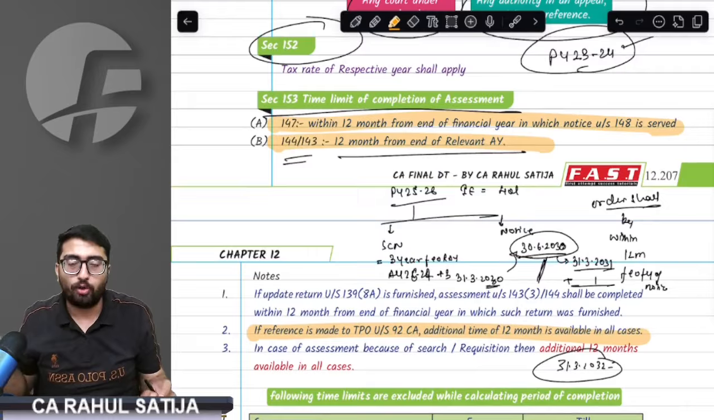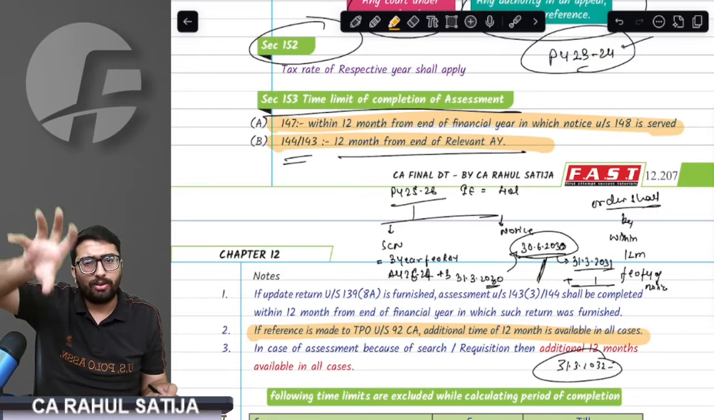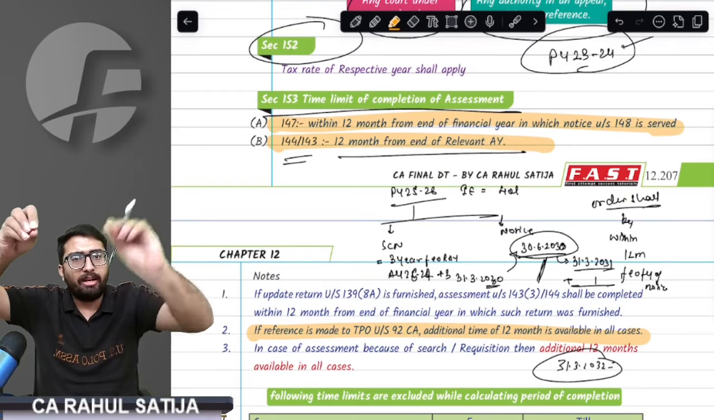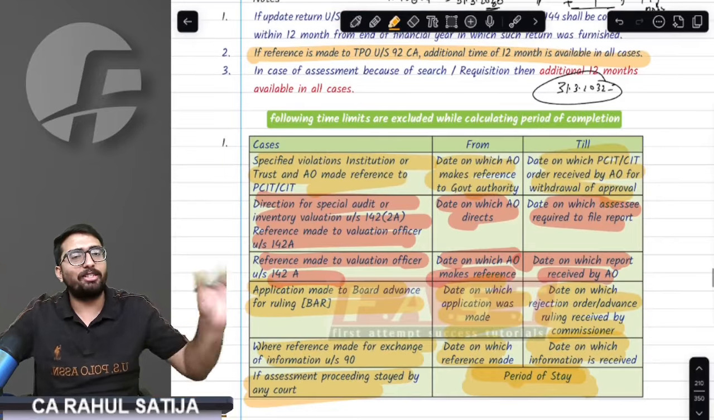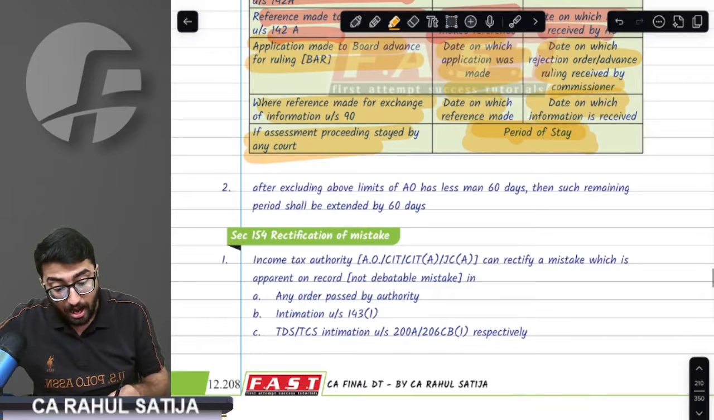And these same provisions apply to 143 and 144 as well. If income escaping assessment is being done, scrutiny assessment is being done, or best judgment assessment is being done, and the order is yet to be passed, and in between any of these things happen, then whatever time is wasted will be given extra.